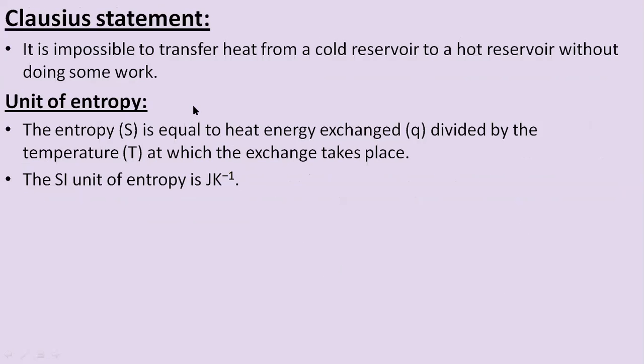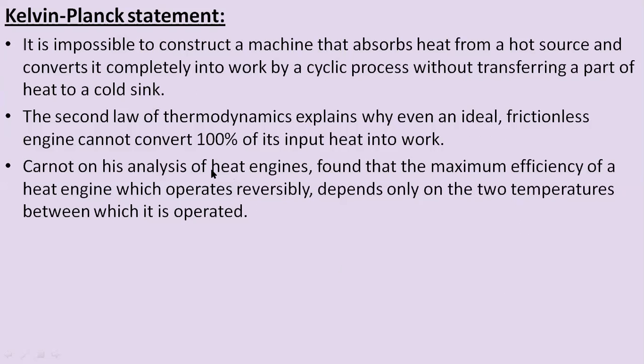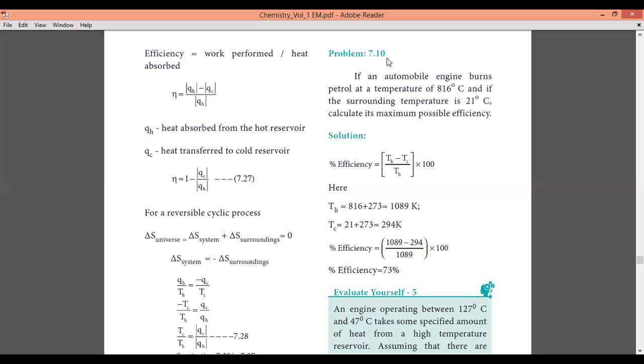Then comes Clausius' statement. Here the efficiency is given by work performed divided by heat absorbed. From the Kelvin Planck statement, the efficiency is given by (QH minus QC) by QH, where QH refers to the heat absorbed from the hot reservoir and QC refers to the cold reservoir.